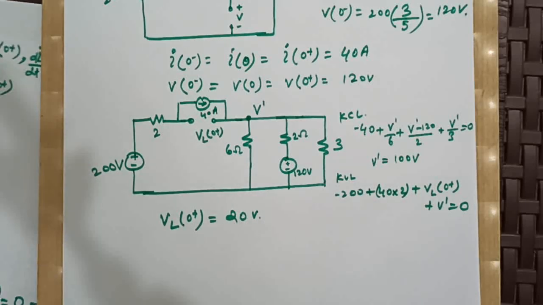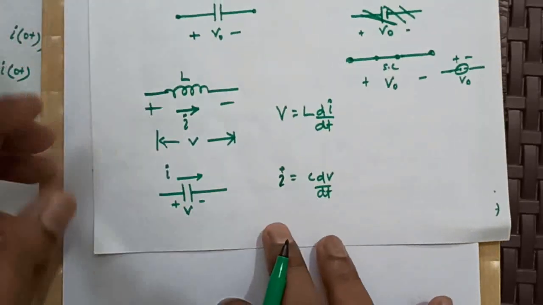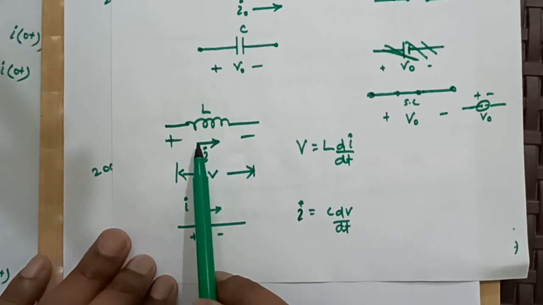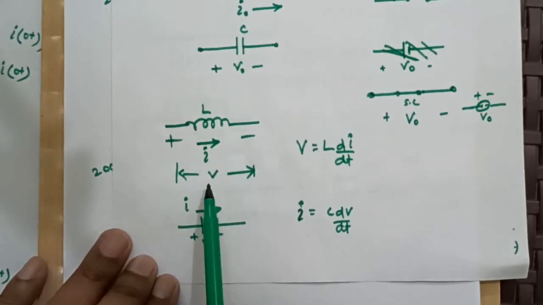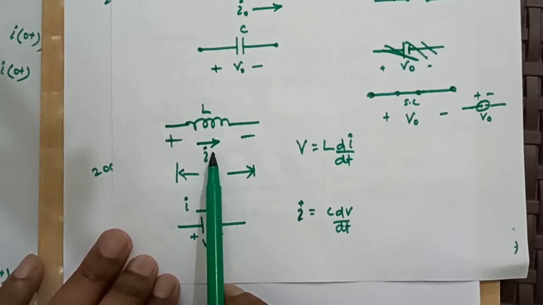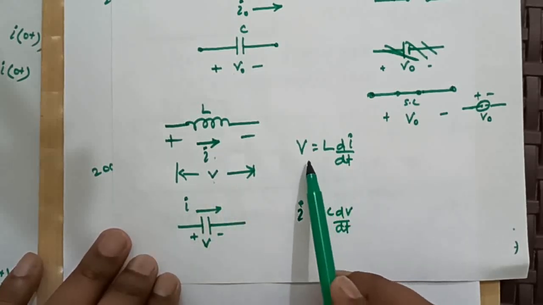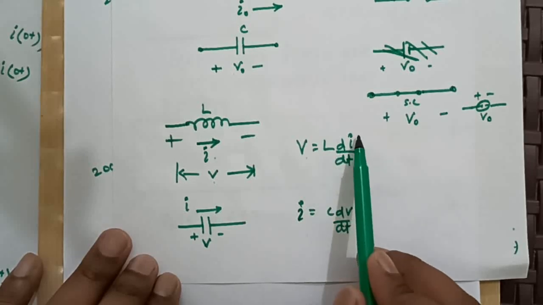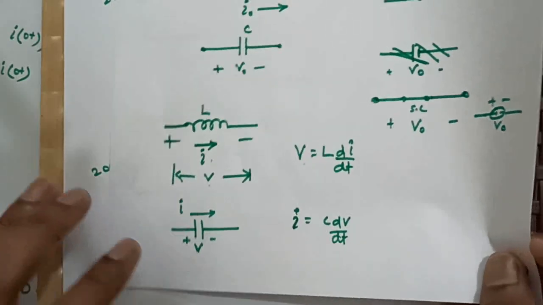As we have told in the starting, if an inductor has a voltage V across it and current flowing through it is I, then V and I will be related through this expression.